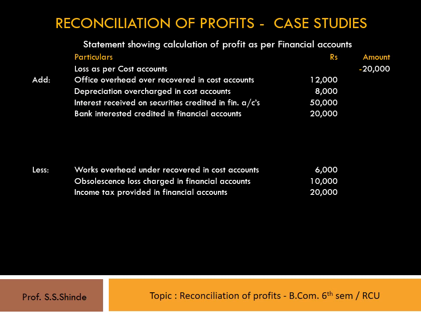The next transaction is about stores adjustment credited in financial accounts, that is rupees 4,000. This leads to less profit as per cost accounts and more profit as per financial accounts. Therefore, the amount should be added to cost account profits as stores adjustment credited in financial accounts, that is 4,000